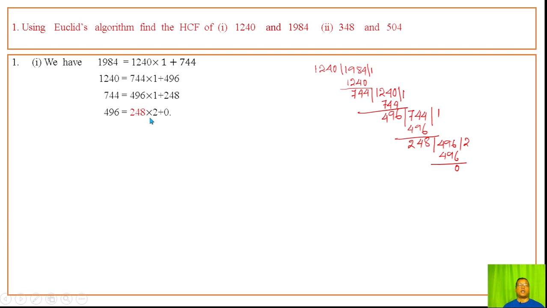So the last divisor, 248, is the HCF. Hence the required HCF of the two given numbers is 248.